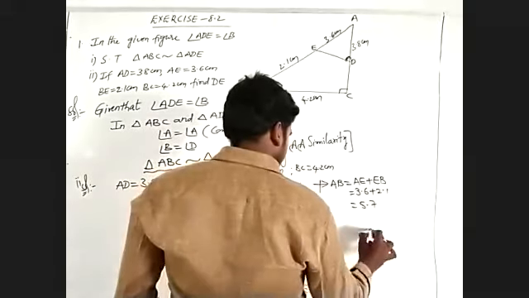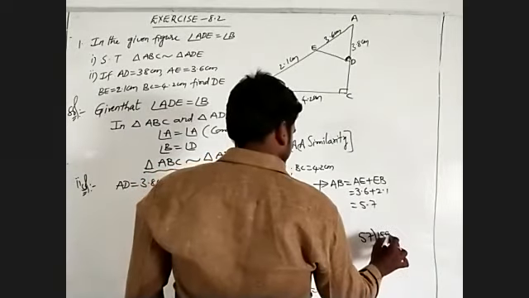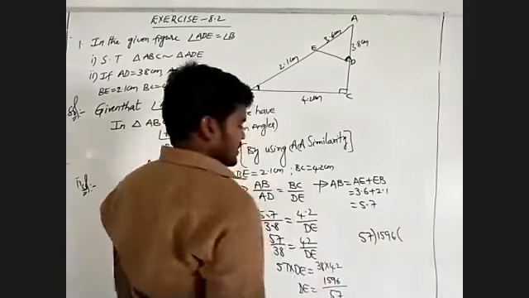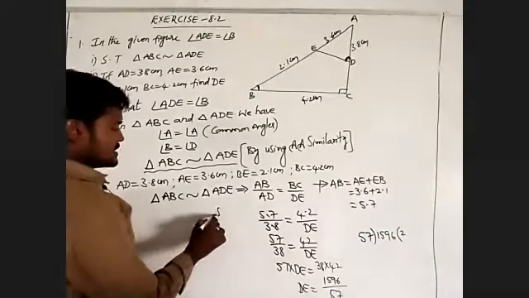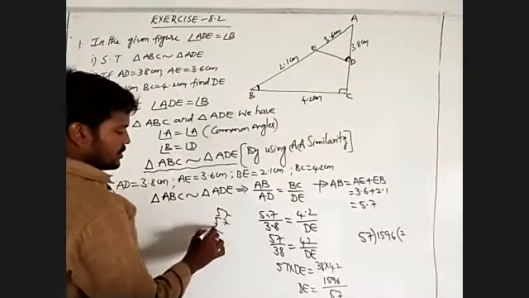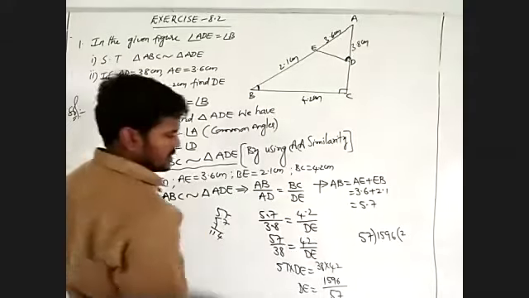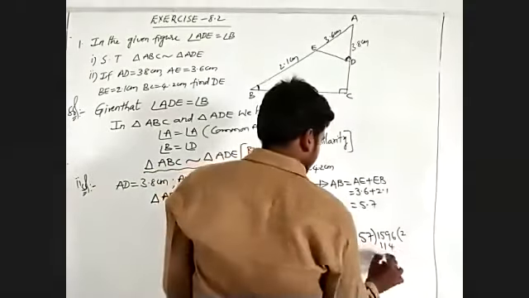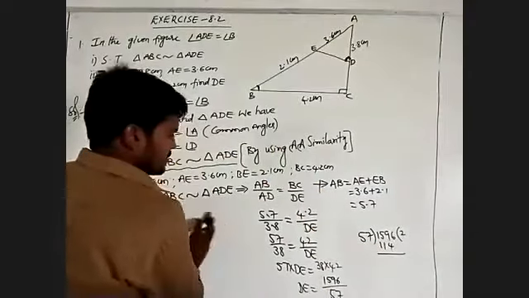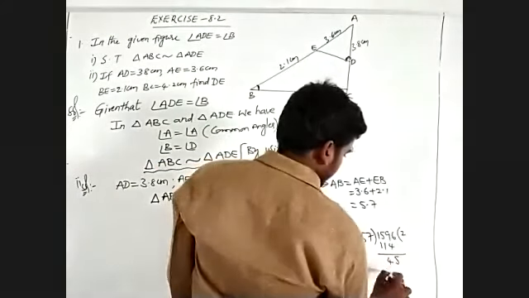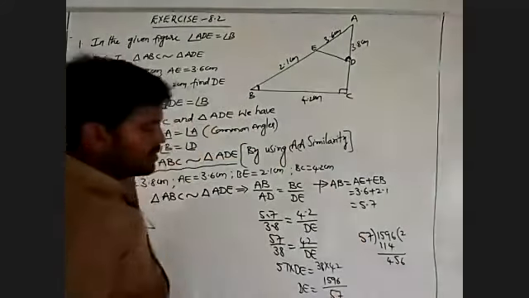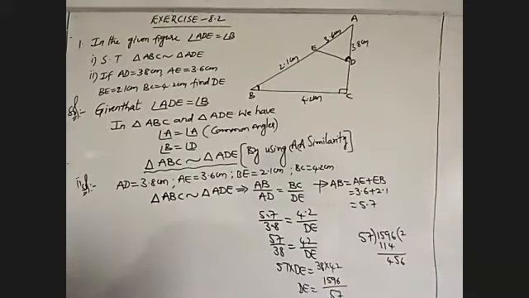57 divides into 1596. 57 twos are 114. The remaining is 456. That means the remaining 456 we will take.